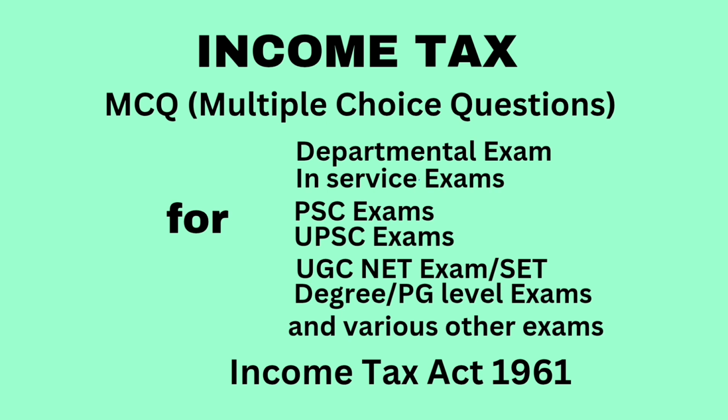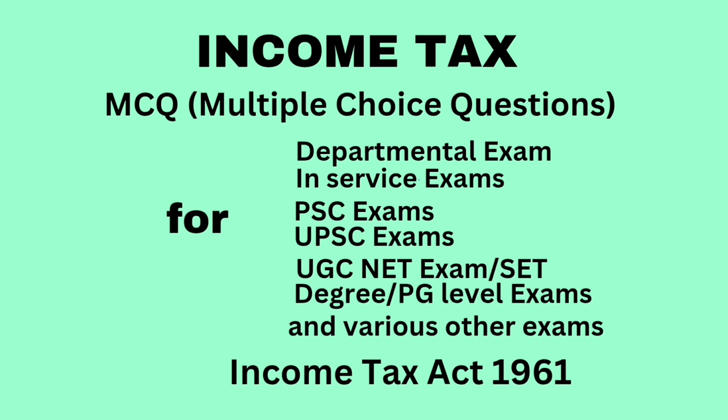Next question. Entertainment allowance in case of government employee is, answer, first included fully in gross salary and thereafter deduction allowed from gross salary under section 16 subsection 2, Roman letter 2. I repeat, first included fully in gross salary and thereafter deduction allowed from gross salary under section 16 subsection 2 Roman letter 2.